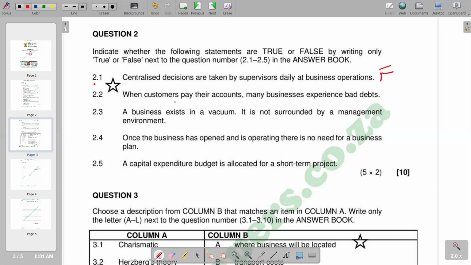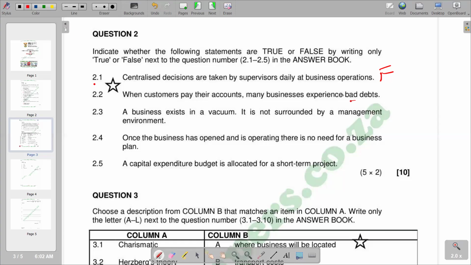Then we go to second question. When customers pay their accounts, many businesses experience bad debts. So bad debts basically is explained as when debtors fail to pay the amount that they are owing. For example, the business sells goods on credit, and the people or businesses that are being sold goods to on credit become debtors. So when they fail to pay back the amount, they can become bad debts due to various reasons.